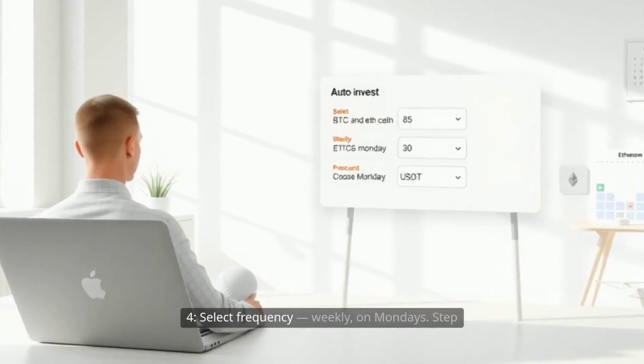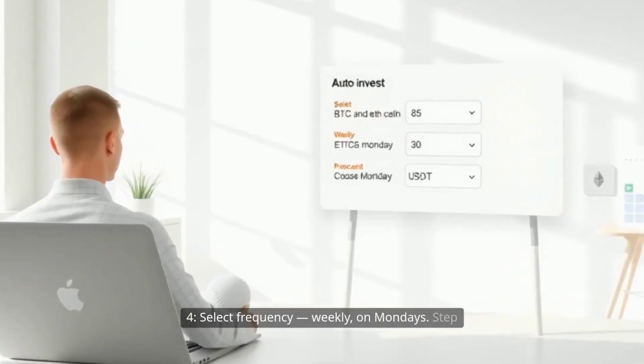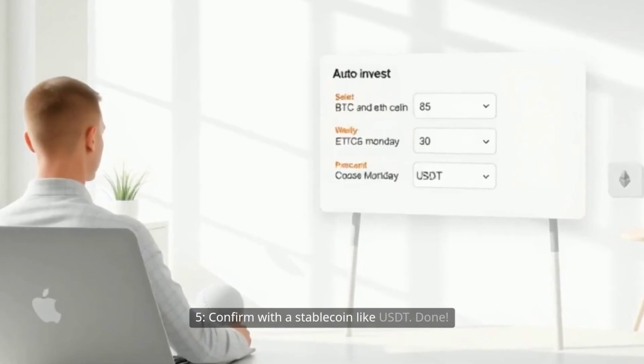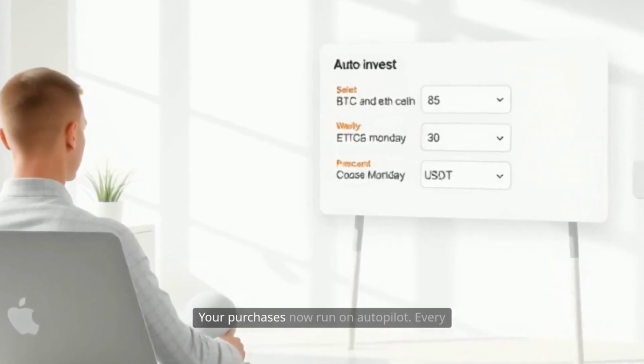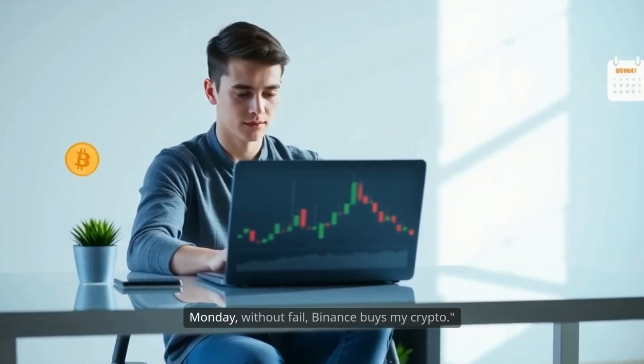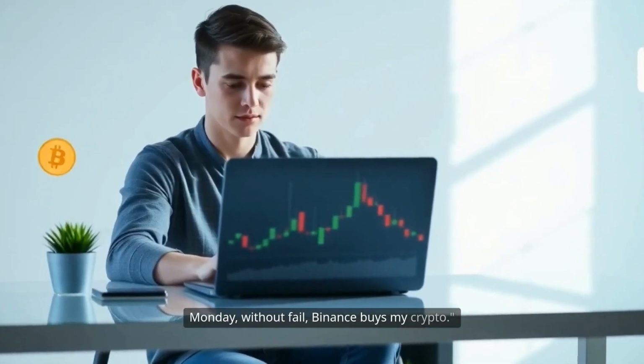Step 4. Select frequency. Weekly on Mondays. Step 5, confirm with a stable coin like USDT. Done. Your purchases now run on autopilot. Every Monday, without fail, Binance buys my crypto.